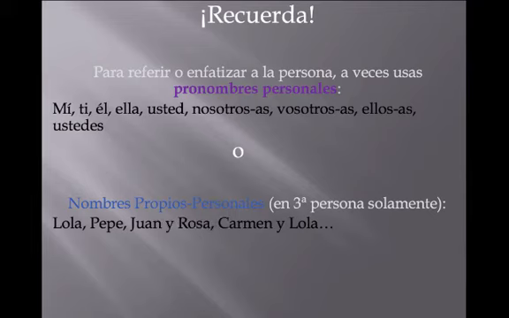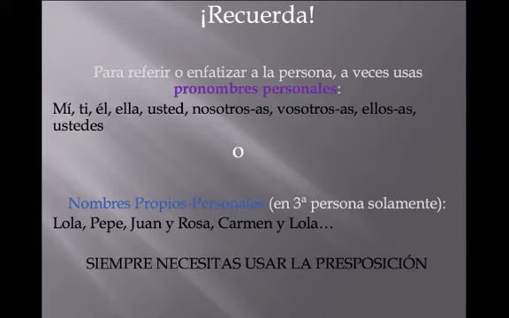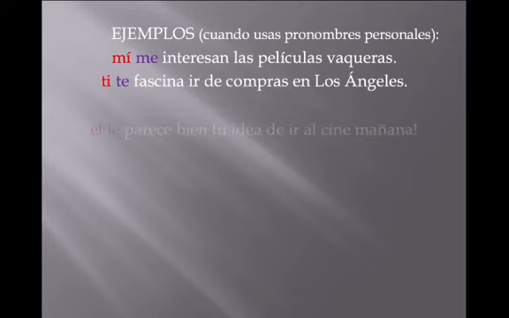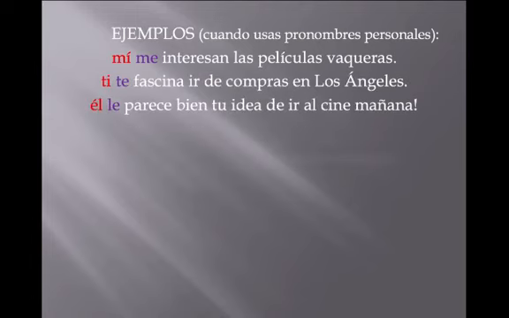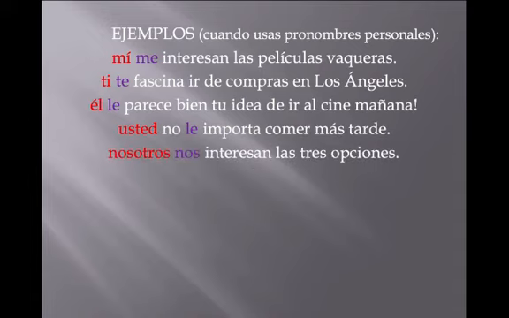So like Lola or Pepe or Juan y Rosa. And when you do this, you always need to use the preposición a at the beginning. So here's some examples when we might use those personal pronouns. In all of these cases, we would put that pronoun at the beginning to emphasize who's doing it, but we never want to forget to include the a.